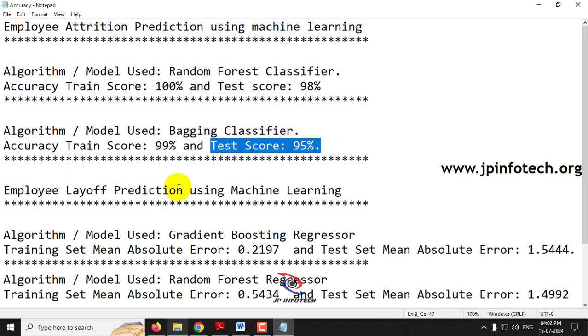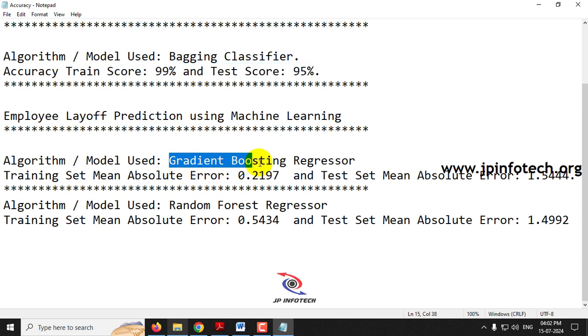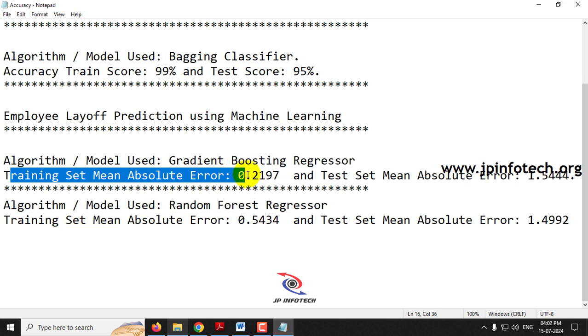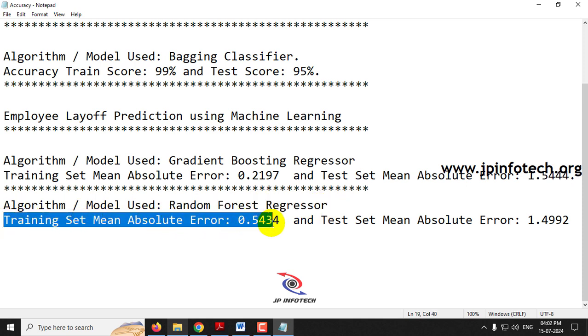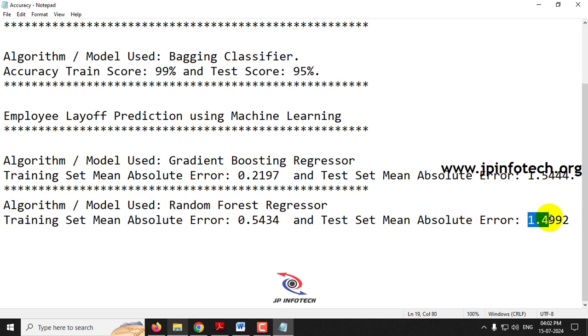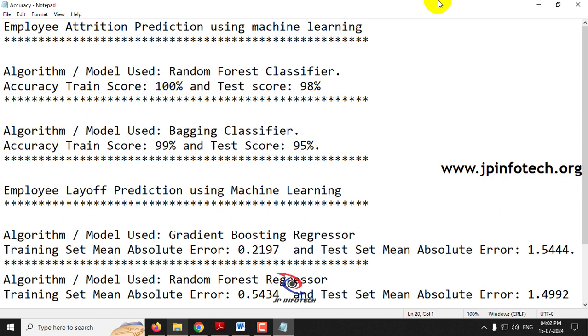Coming to layoff prediction using the gradient boosting regressor, we achieved a training set mean absolute error of 0.2197 and a test set mean absolute error of 1.5444. And for the layoff random forest regressor model, we achieved a training set mean absolute error of 0.5434 and a test mean absolute error of 1.4992. So these are the accuracy values that we have achieved.